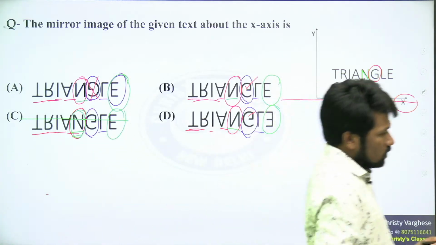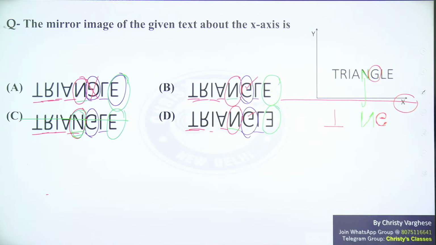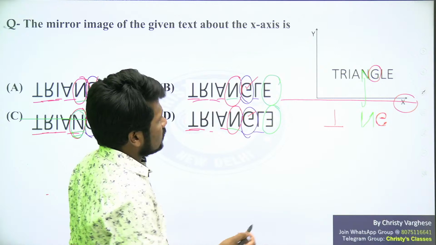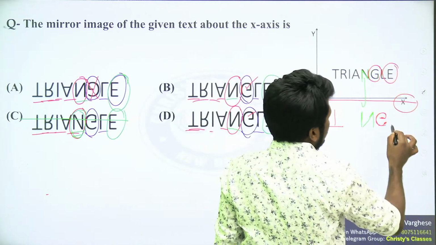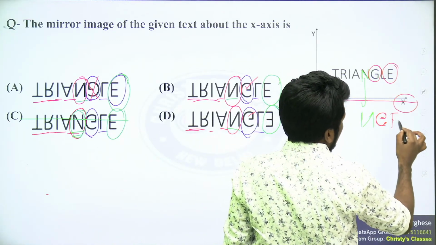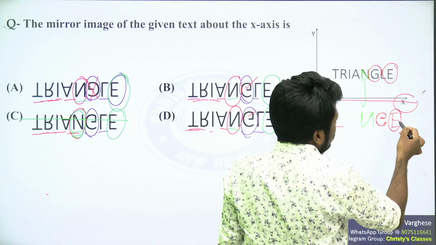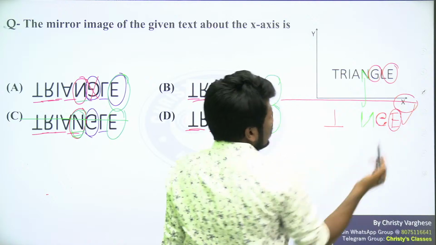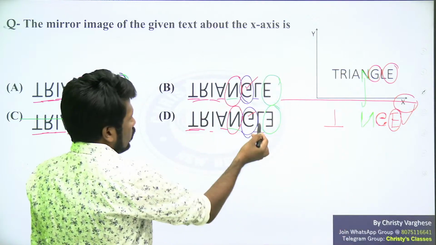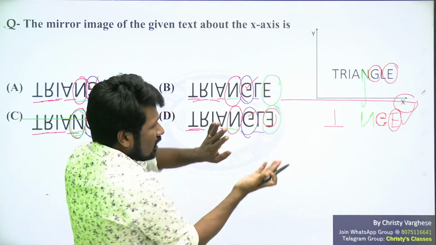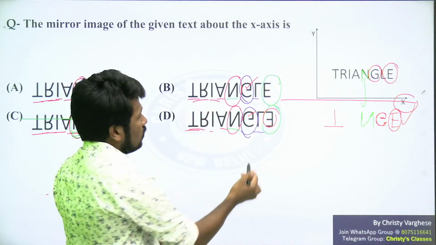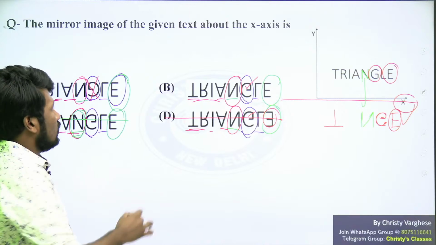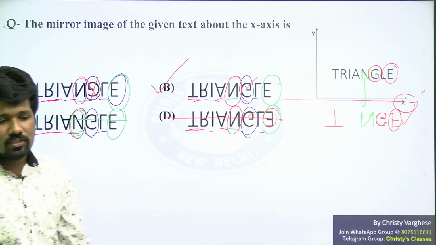Now E's position you need to analyze. E is like this. So definitely in the mirror image, it will not change, because if you flip this like this also, this will be the same as E itself. But option D is saying that there is a flipping like this also. That is not necessary at all. So option D can be definitely eliminated. So the only option satisfying all the conditions is option B.